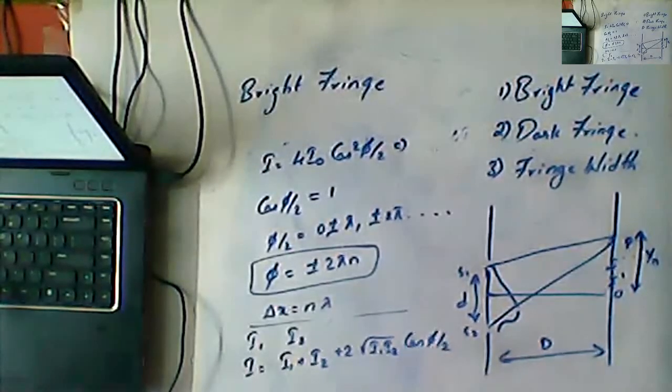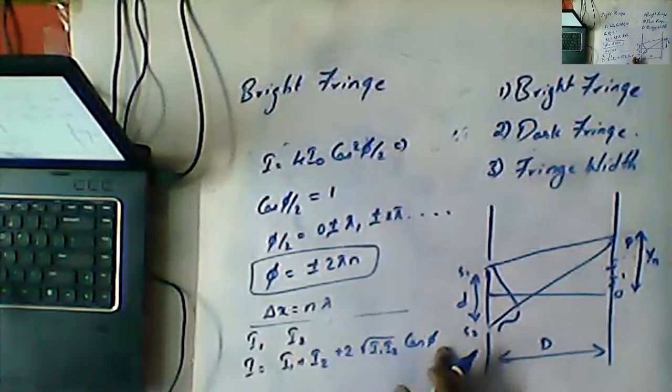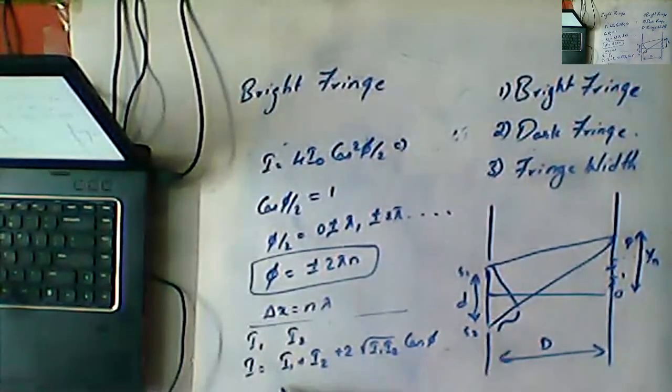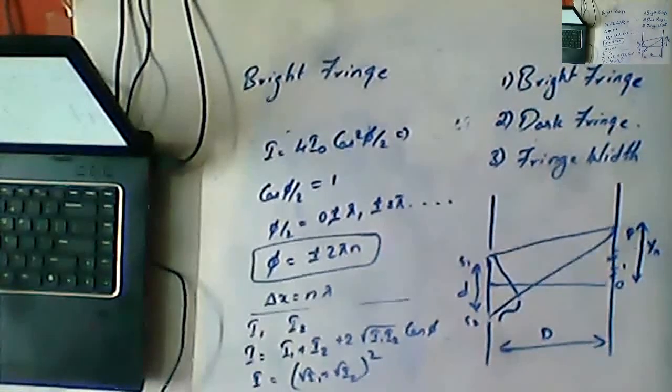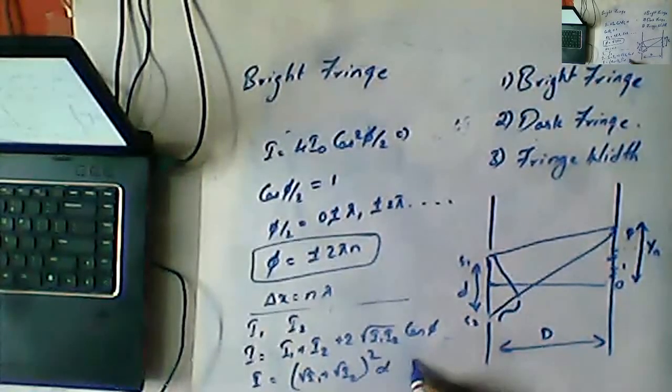Here the cos phi value is equal to how much? 1. So our value becomes I is equal to square root of I1 plus square root of I2, whole square, which is also directly proportional to A1 plus A2, whole square.